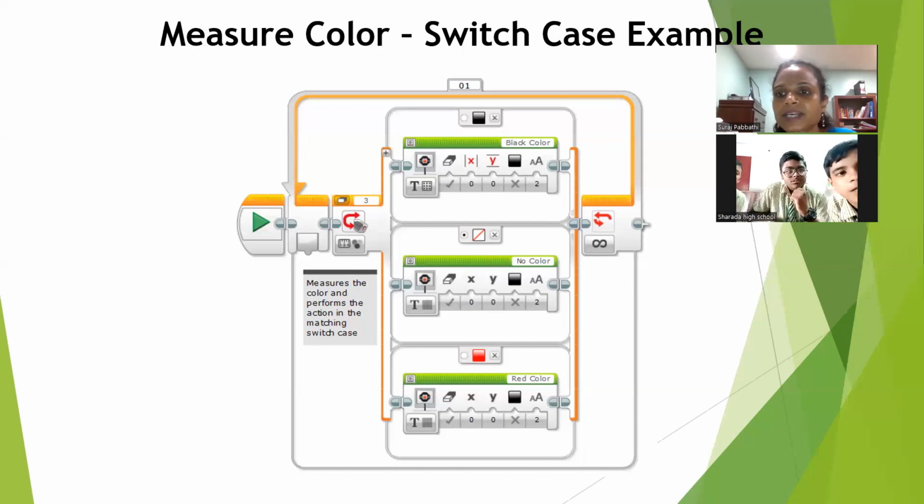Are you able to hear? Can you explain what it is doing now? Ma'am, if the sensor detects black color, and first, you have to tell what I'm selecting. Ma'am, the switch block was selected. In the switch block, what am I selecting? Okay, we'll do it like this. You read this program, tell me, I will write. First understand the program. Take 2 minutes, see what the program is. Yes, ma'am.